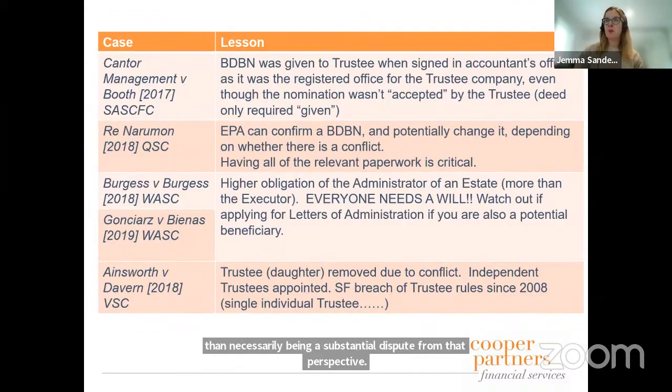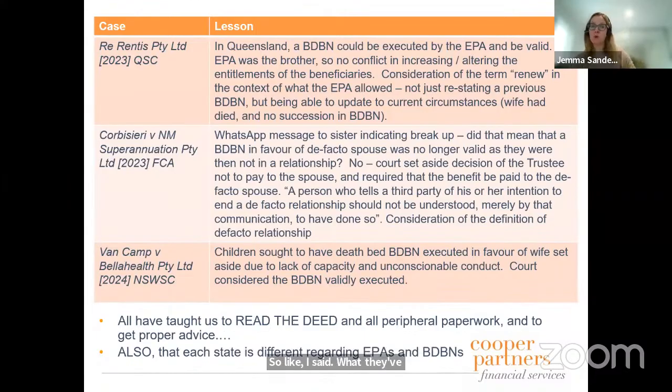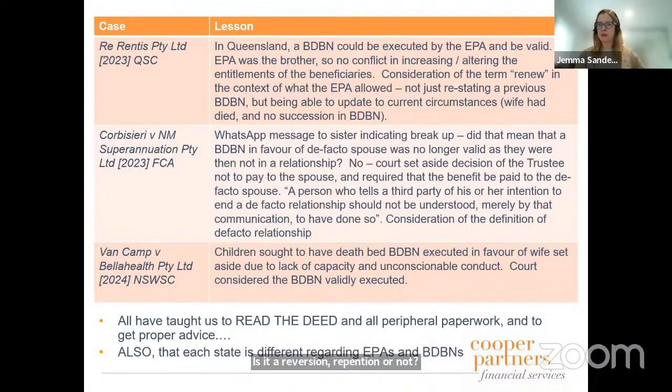Right. So, like I said, what they've taught us is to read the deed, and all peripheral paperwork. And what I mean by that is we encounter, again, a lot of matters where it's a question of is it a reversionary pension or not? And the accounts might say reverts to Jemma, but have you actually confirmed that with the original pension documents? So reading those original documents. And then some deeds say that a binding death benefit nomination that conflicts with reversionary pension documents takes precedence.